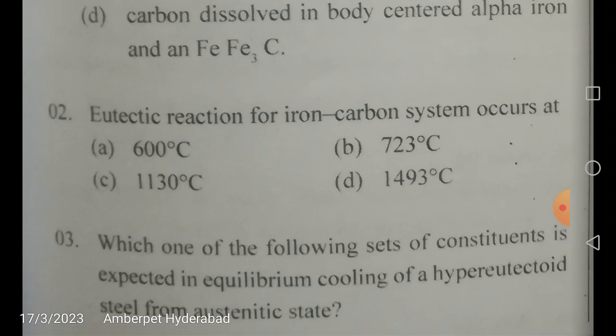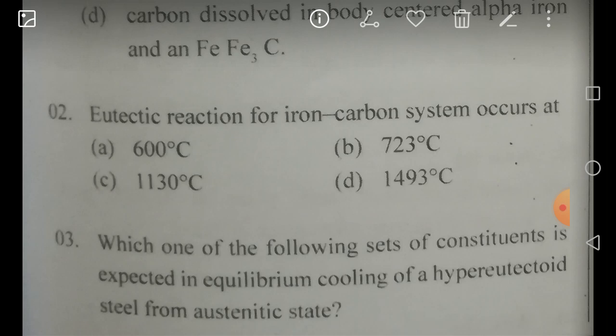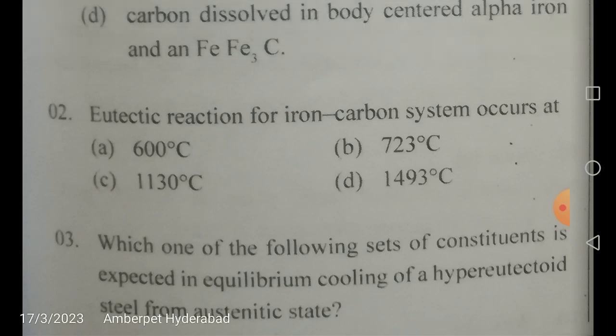Eutectic reaction for the iron carbon system occurs at. So what is the correct answer? Eutectic reaction occurs at 1130 degrees centigrade and eutectoid reaction occurs at 723 degrees centigrade. Others are insignificant as far as these phase reactions or solid solution reactions are concerned, like peritectic, eutectic, eutectoid, etc. So remember, 723 is the eutectoid temperature, 1130 is the eutectic temperature. The correct answer is C.